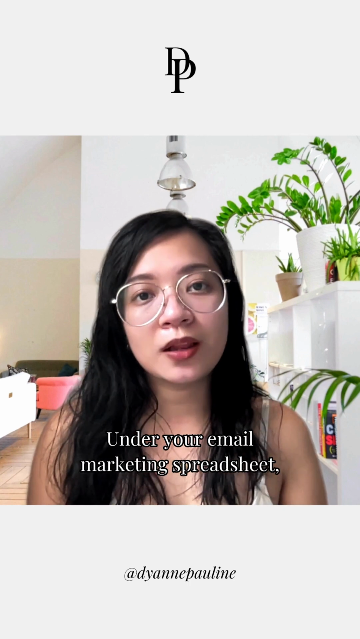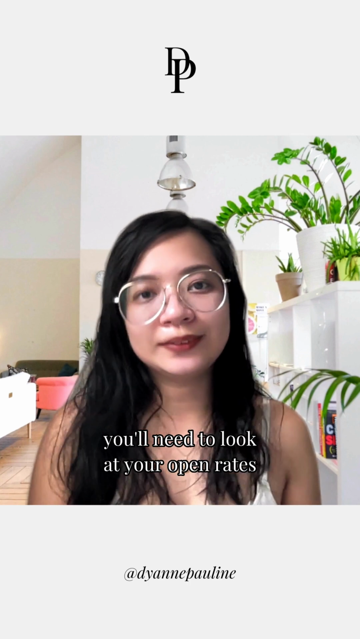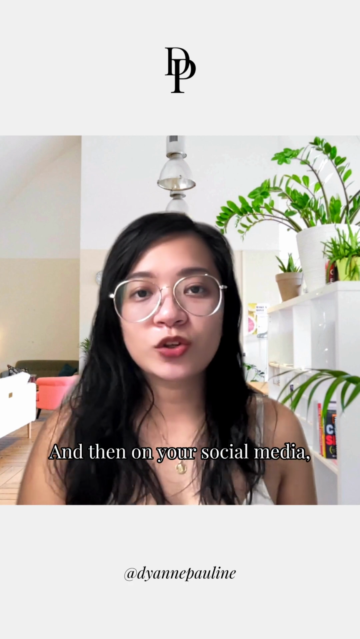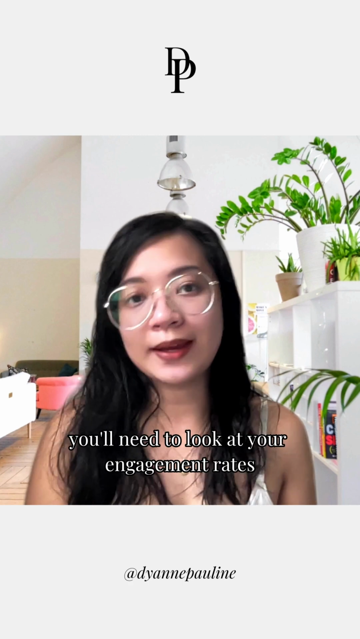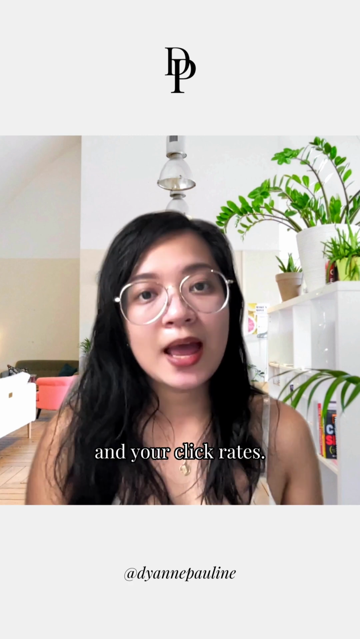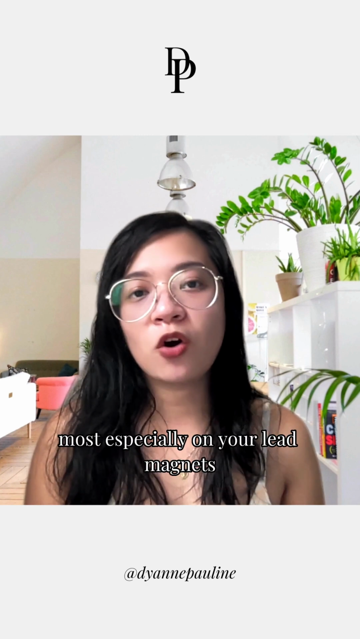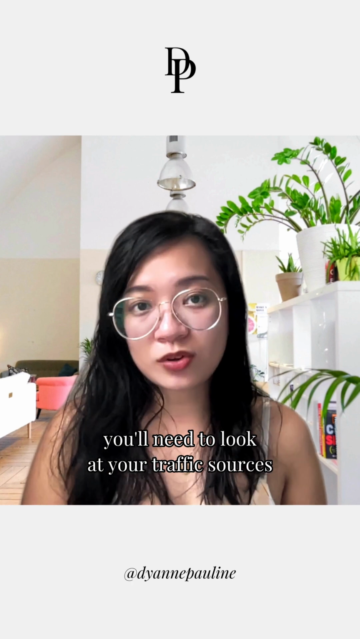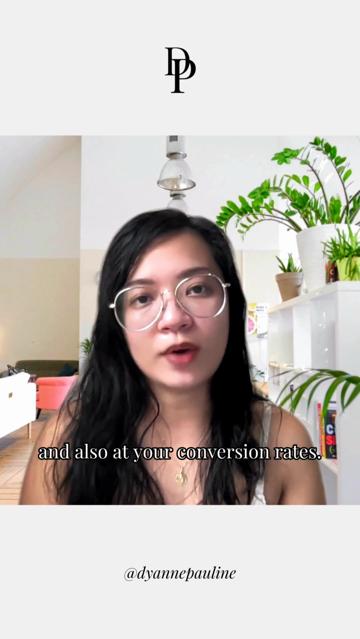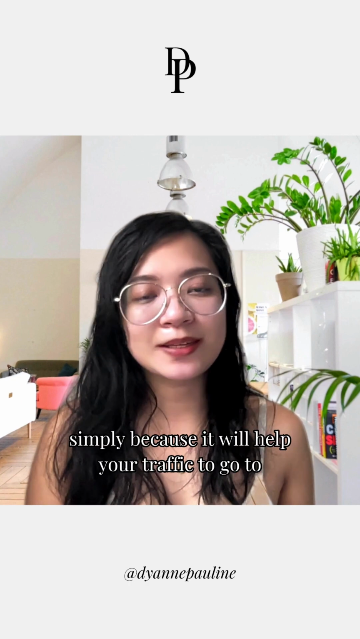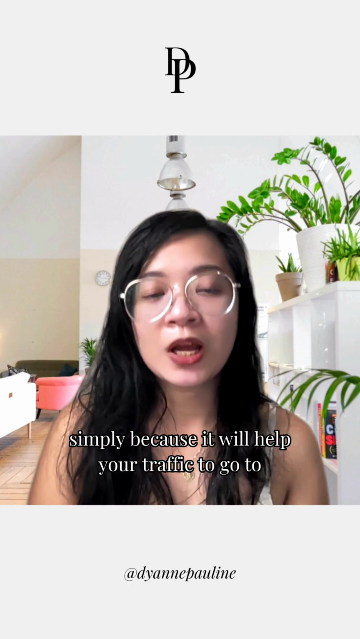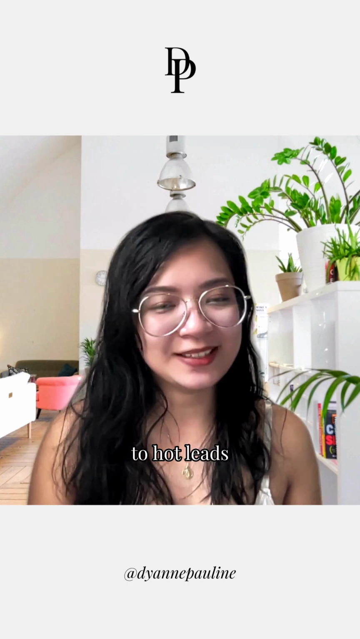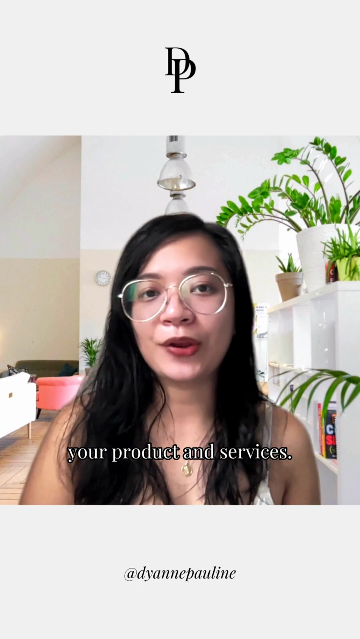Under your email marketing spreadsheet, you'll need to look at your open rates and your click rates. And then on your social media, you'll need to look at your engagement rates and your click rates. And on your website, most especially on your lead magnets and your sales pages, you'll need to look at your traffic sources and also at your conversion rates. These are all important KPIs simply because it will help your traffic to go from leads that are cold to warm to hot leads ready to buy your product and services.